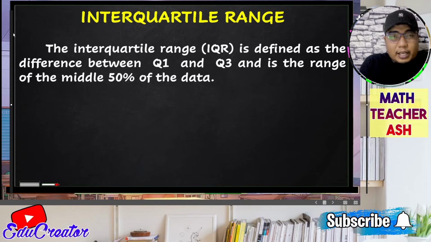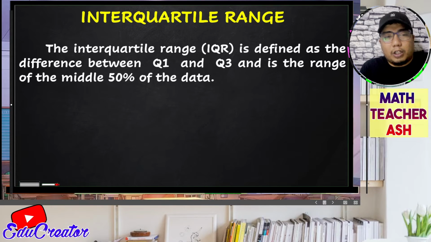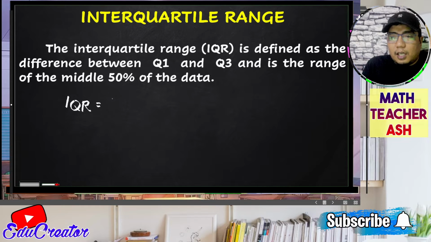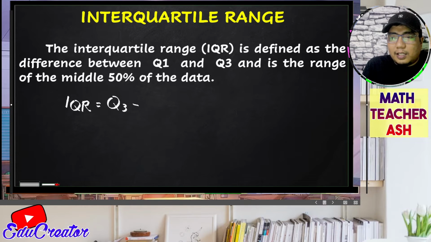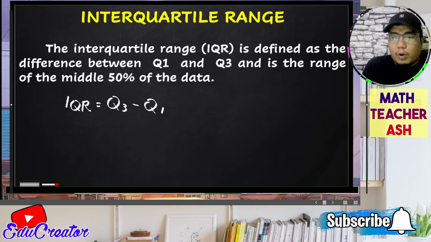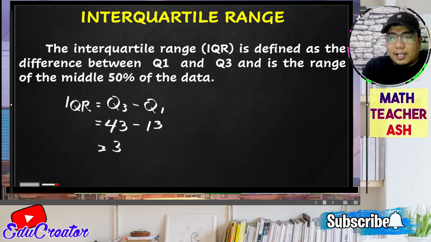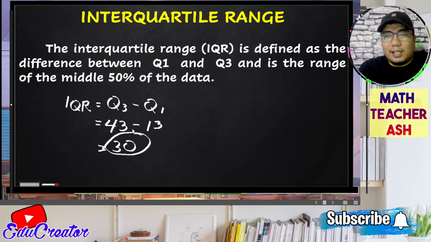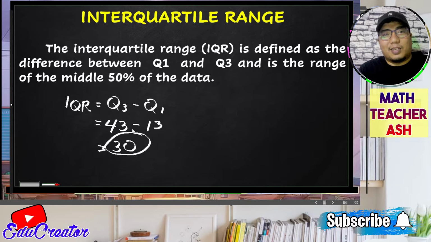So, if we consider our interpolation earlier, we have our formula: interquartile range is equal to our quartile 3 subtracted by the quartile 1. And if we can still remember, our quartile 3 in the interpolation is 40 and our quartile 1 is 13. So if we subtract them, the answer is the range of the middle 50% of our set.